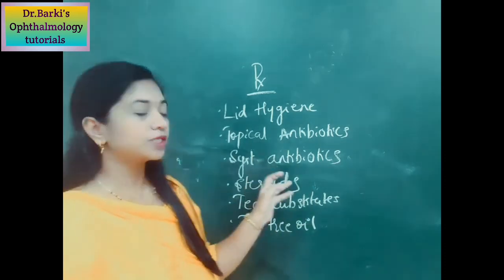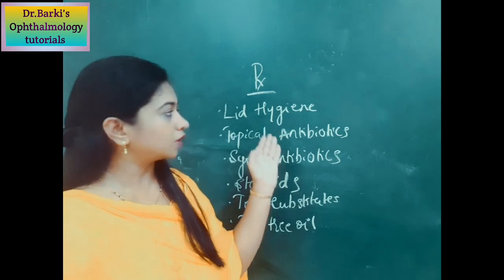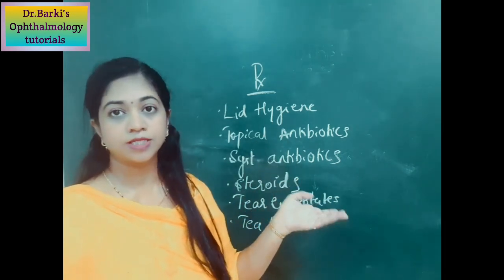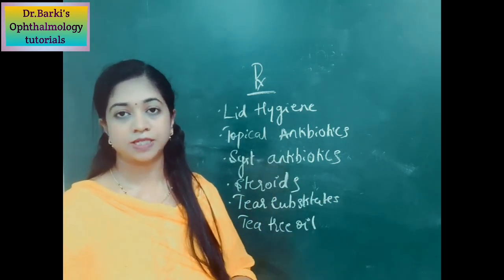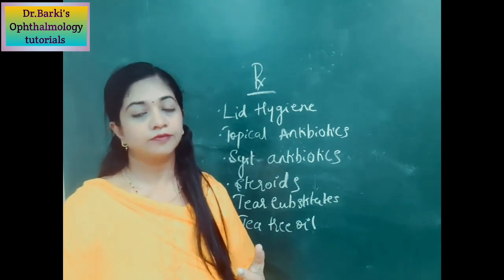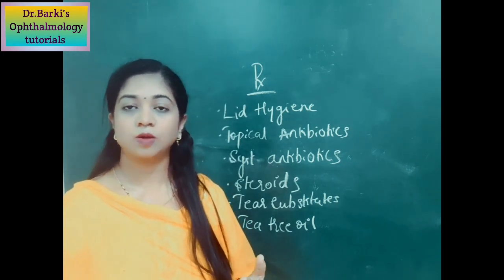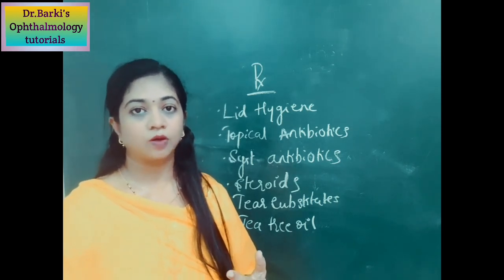Okay. The third option is systemic antibiotics. This will come when the disease is not controlled with your lid hygiene and the topical antibiotics, or when the patient is presenting with very severe disease. Then you start the patient on oral doxycycline 50 to 100 milligram BD for 1 week, followed by OD for almost 6 to 24 weeks. Okay.